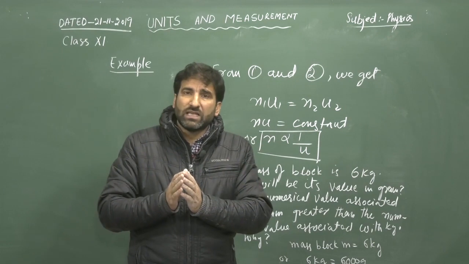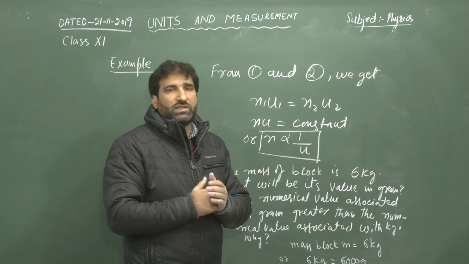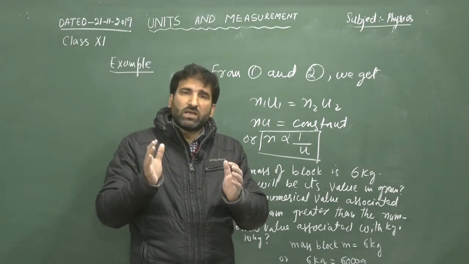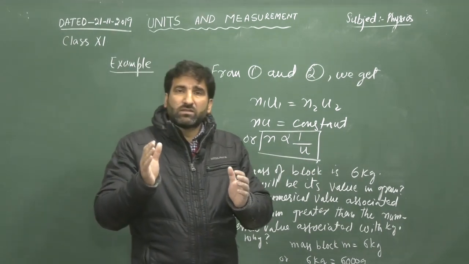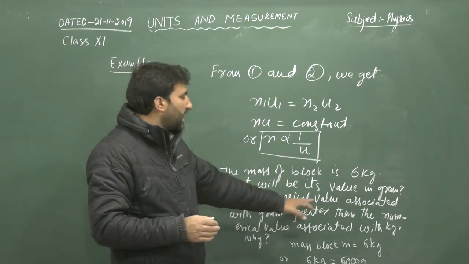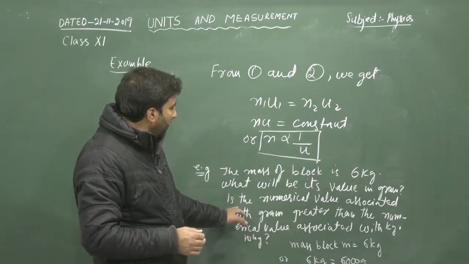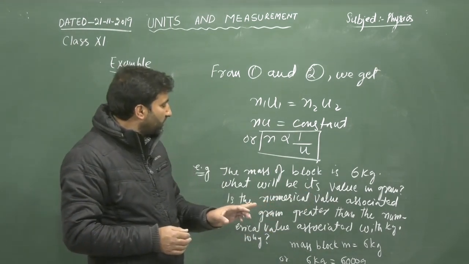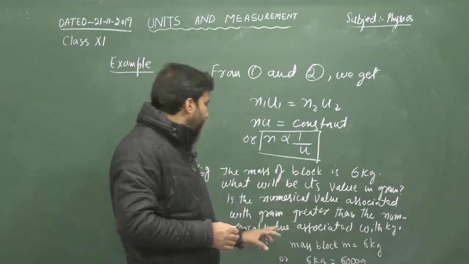We can take an example here. The mass of a block is 6 kg in one unit system. What will be its mass in another unit system? And that unit system is gram, the CGS unit system. Is the numerical value associated with gram greater than the numerical value associated with kg?